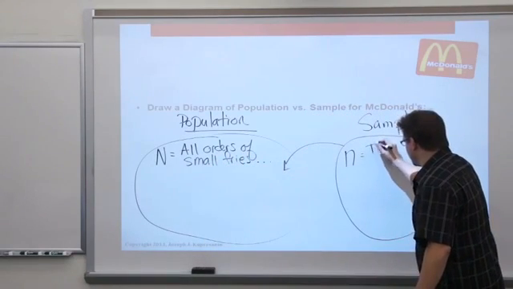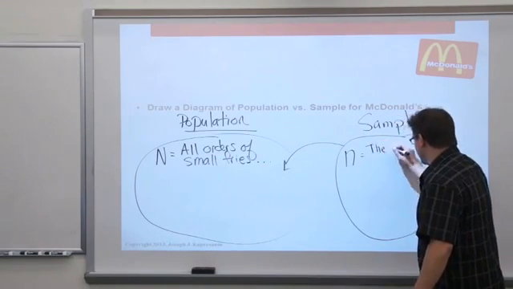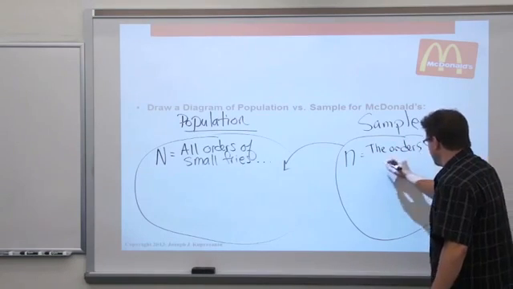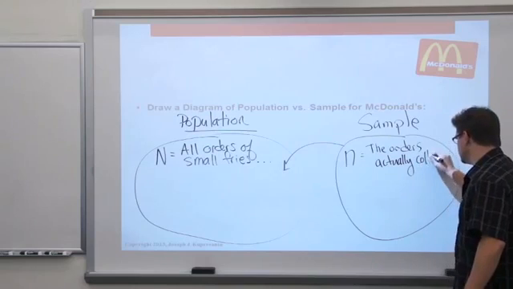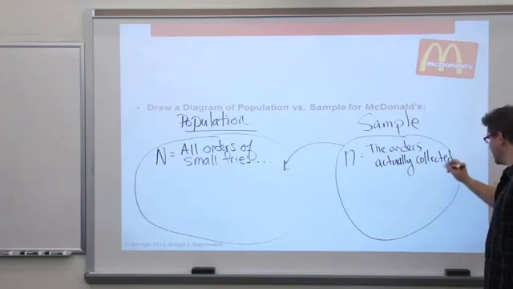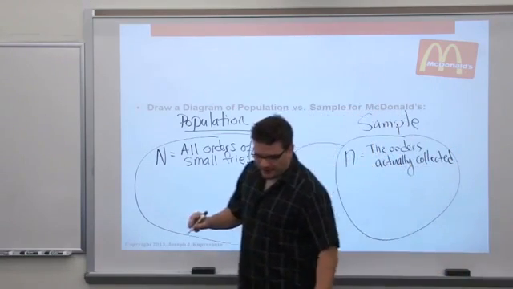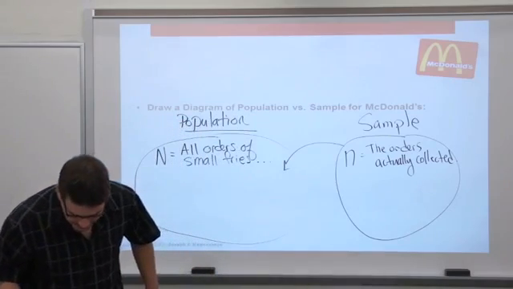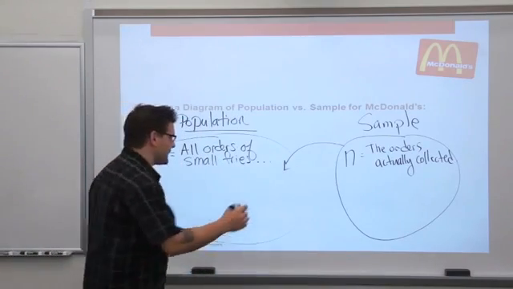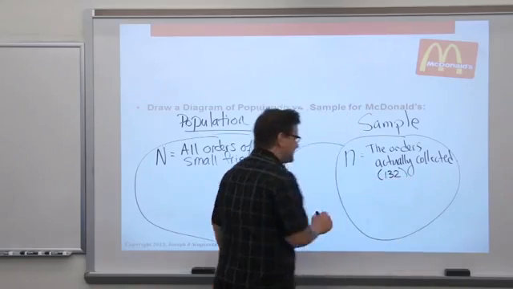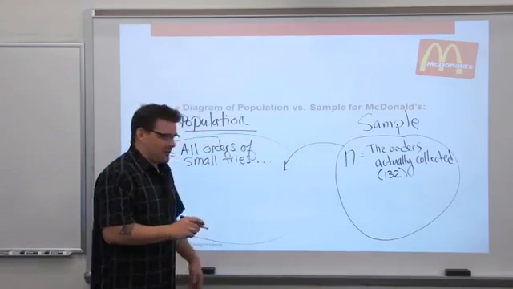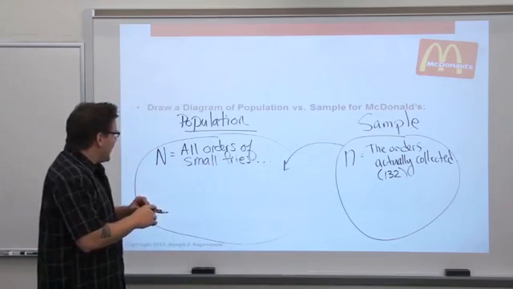And this sample size, we know what that is. These are the orders actually collected. I'll throw in the number here. It turned out 132 altogether. Right, so there were 132 students that went and collected fries.